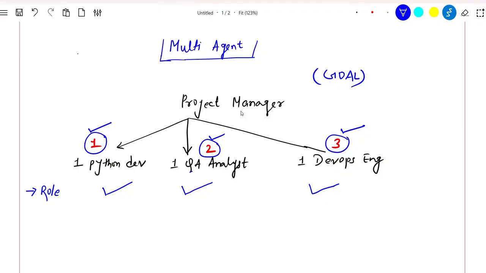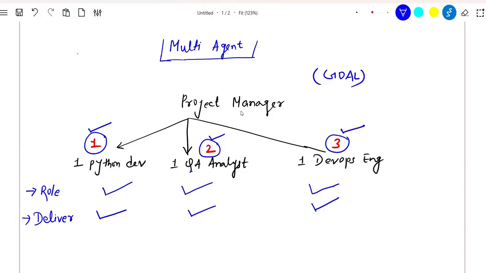Fine. Now, the next very important thing here is, what is the goal or what is the delivery expected from all these agents? What do you expect the Python guy to deliver? What do you expect the QA guy to deliver? What do you expect the DevOps guy to deliver? For example, here I can expect the Python guy to deliver me code, the QA guy to deliver me a testing report, the DevOps guy to deliver me the deployed scripts, right?